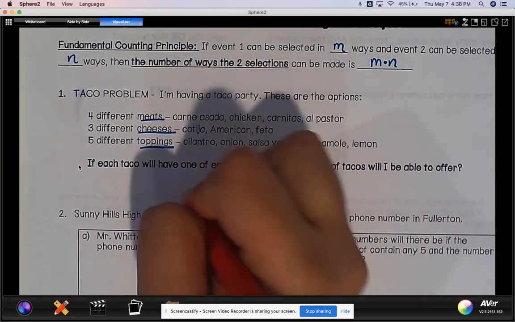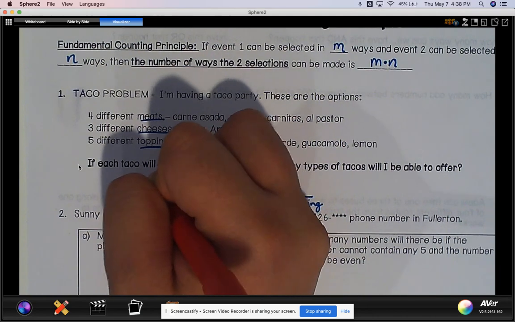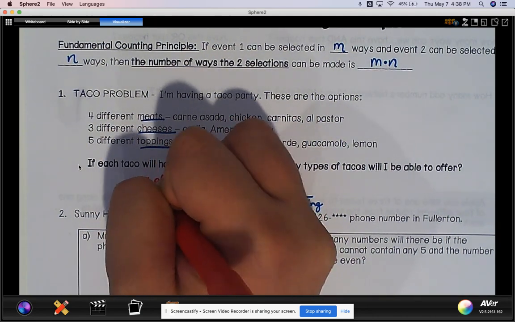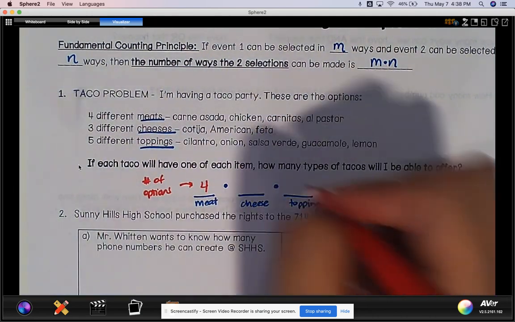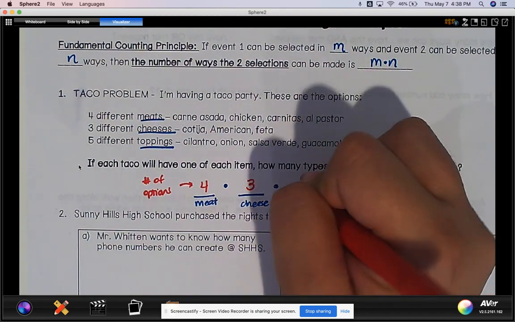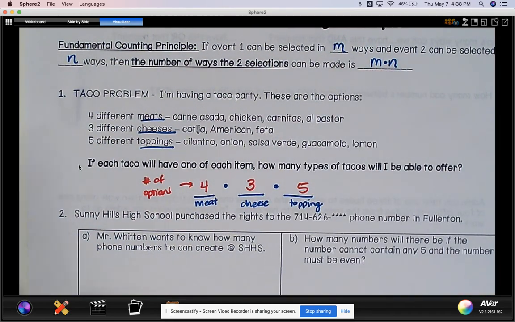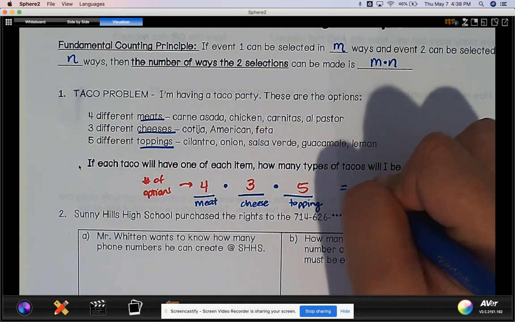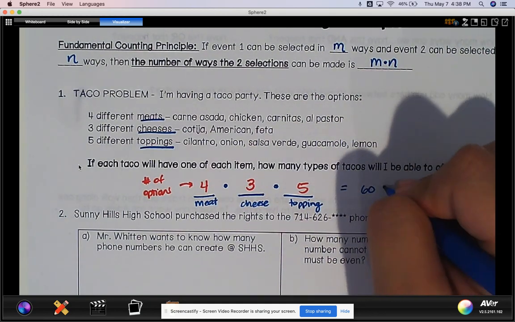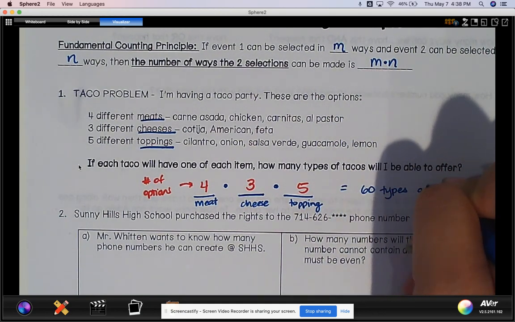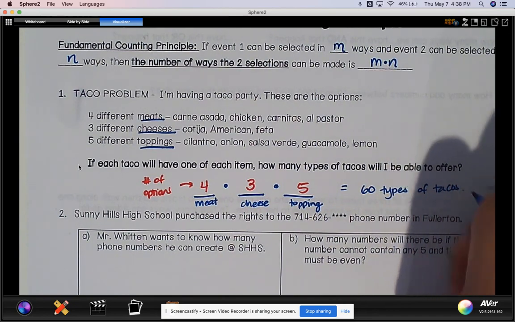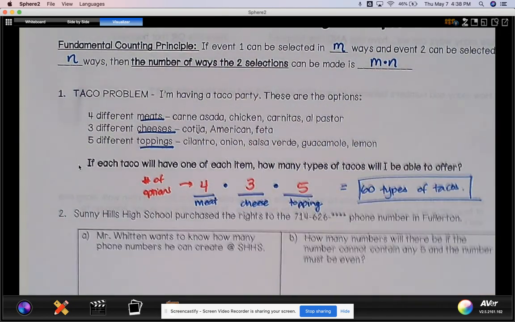This is the number of options I have in each. For cheeses, I have 3 options, and for toppings, I have 5. Therefore, I can have 60 different types of tacos. And that's the fundamental counting principle.